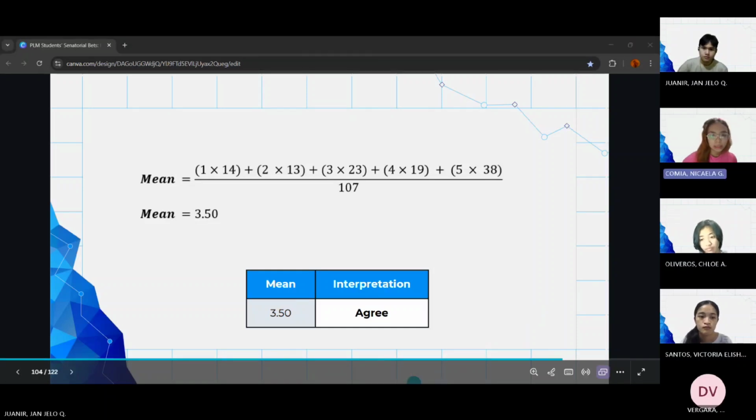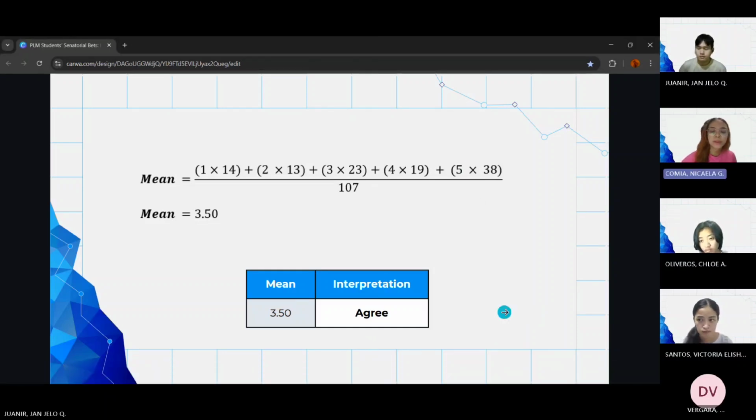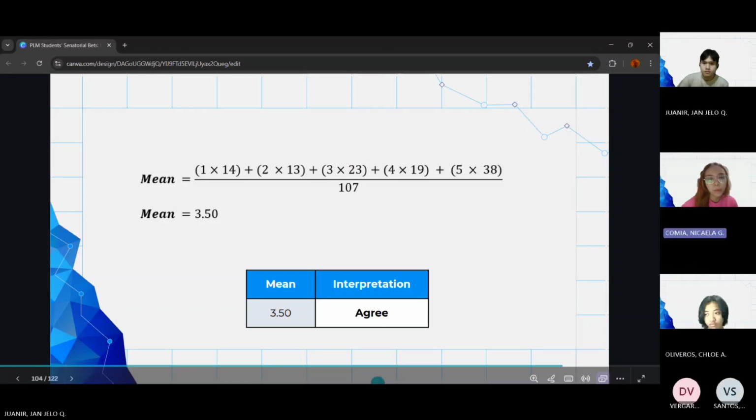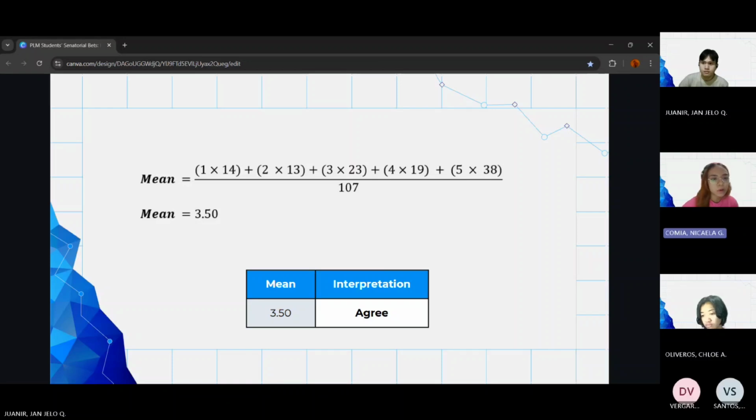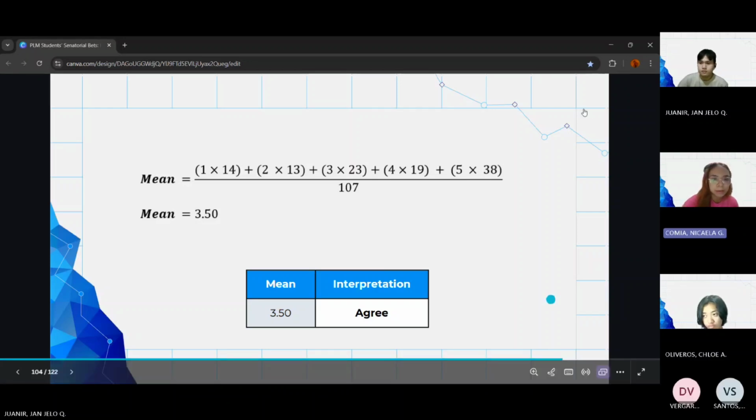So in identifying the central tendency, we use the mean, which is the average of all data. We multiply each value by how often it appears, add them up, then divide by the total number of respondents. This mean of 3.50 indicates that the influence of a candidate's family background and upbringing is still one of the bases of the respondents in evaluating a candidate, though it is lesser than the previous one.